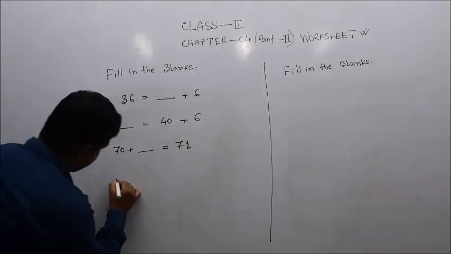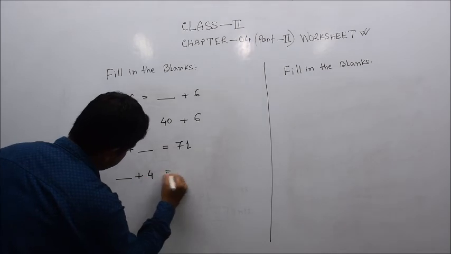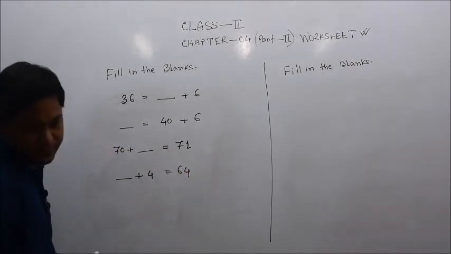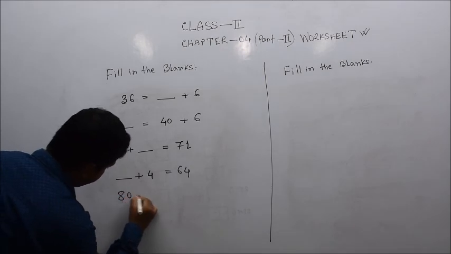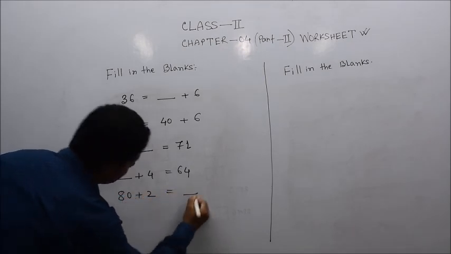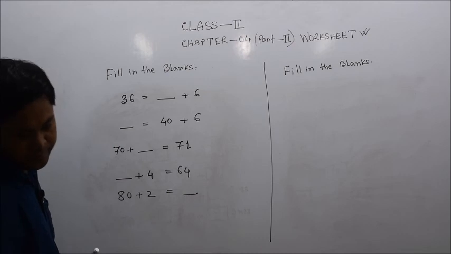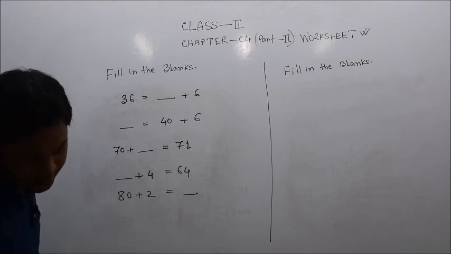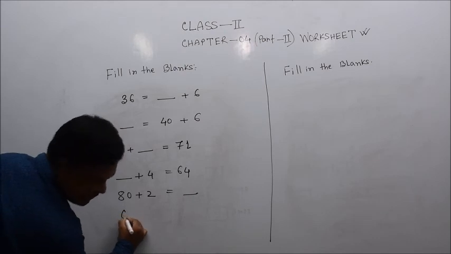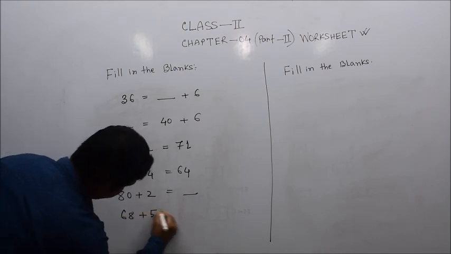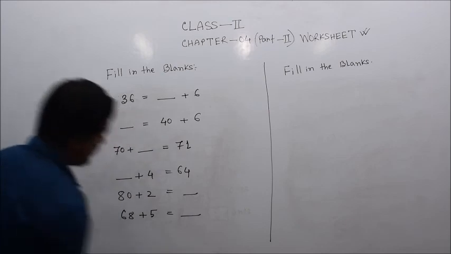Similarly blank plus 4 is equal to 64. Similarly 80 plus 2, that is the number 82. Similarly 68 plus 5 is equal to how much?